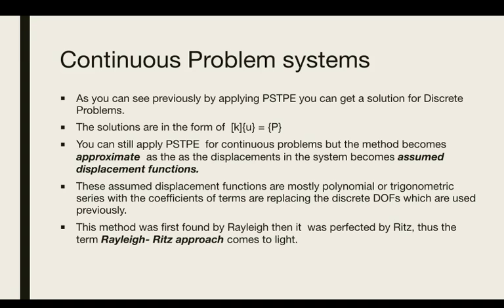In the earlier case we used discrete degrees of freedom, that is DOF, but you can write a polynomial or trigonometric series as well. This method was first introduced by Rayleigh and it was perfected by Ritz. So we consider this approach as the Rayleigh-Ritz approach.